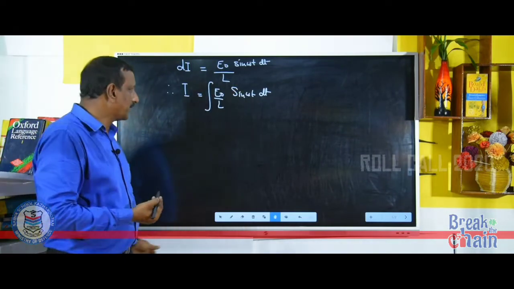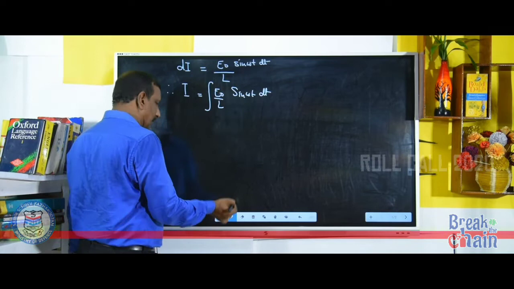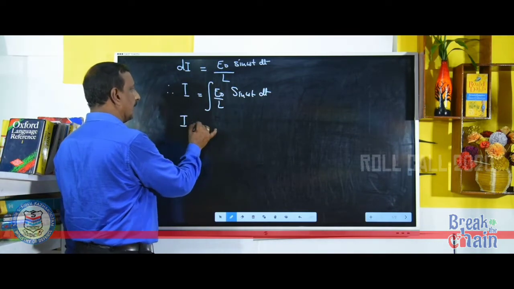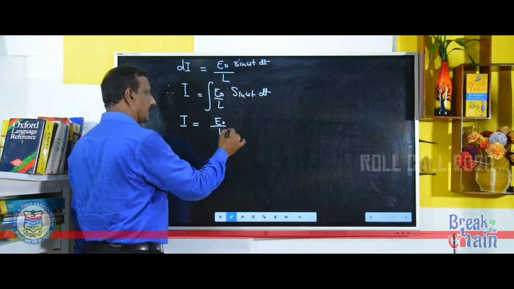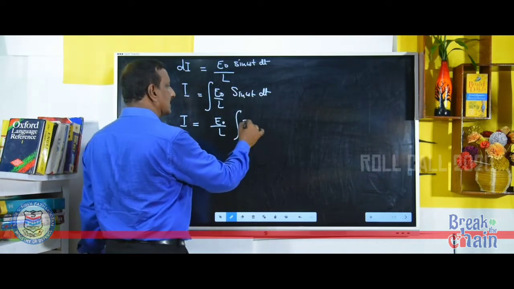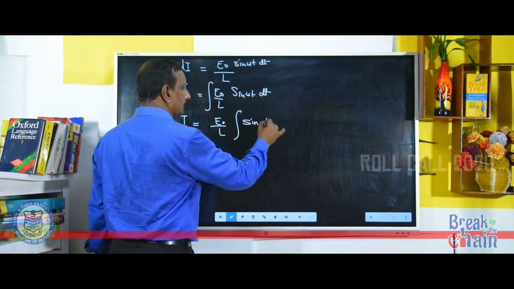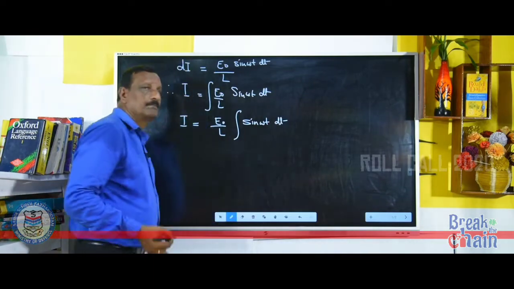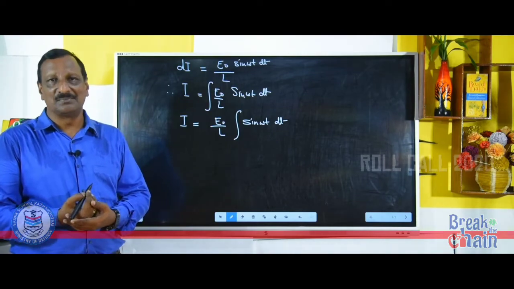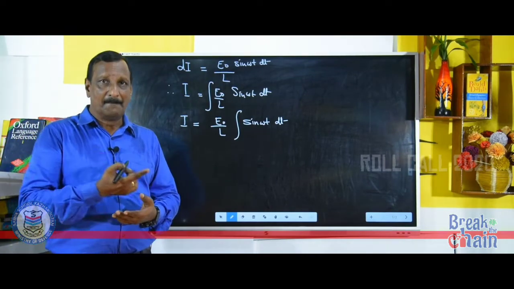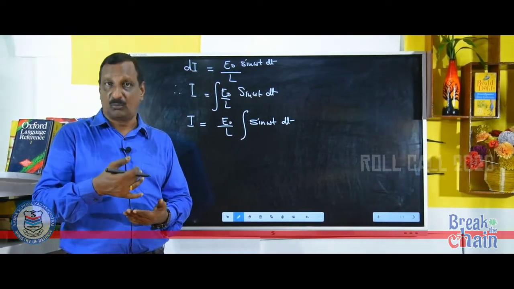Now, we are going to integrate this. I is equal to E0 by L, constants can be taken out, into integral sin omega t dt. What is integral sin omega t dt? It is minus cos omega t by omega.